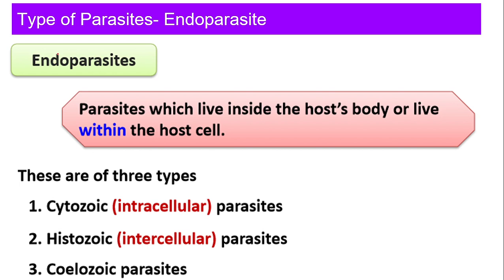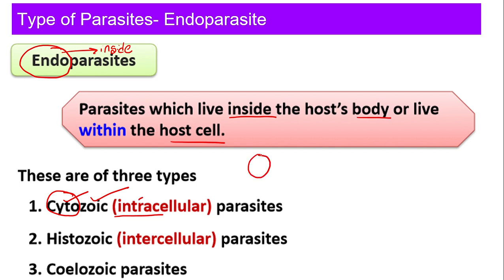Then what is an endoparasite? What is the meaning of endo? Endo means inside. So this kind of parasite will be present inside the host body or inside the host cell. What are the three types of endoparasite? If it is present inside the cell, cytozoic. Cyto means cell or cytoplasm. So if it is present inside the cell, we call it cytozoic. When I say inside the cell, it is going to be intracellular. What is the meaning of intracellular? Intracellular is nothing but within the cell.